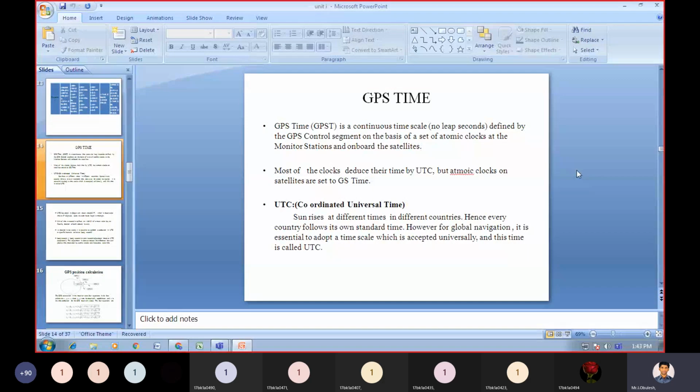UTC means Coordinated Universal Time. First you need to get a coordinate, then universal time.